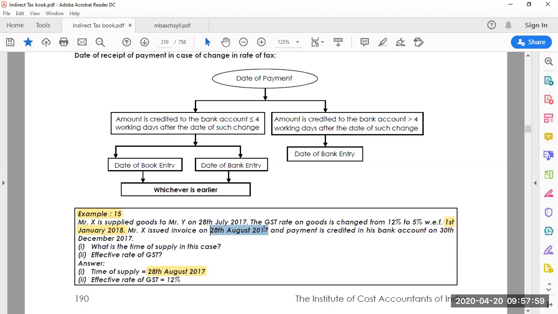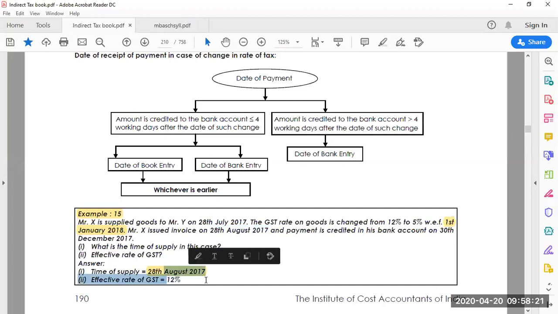So 28th August 2017 is before the GST rate got changed. The invoice is issued and the payment is done. Out of these two, 28th August 2017 is the earliest date, so it is considered the time of supply, and the 12% old rate applies.